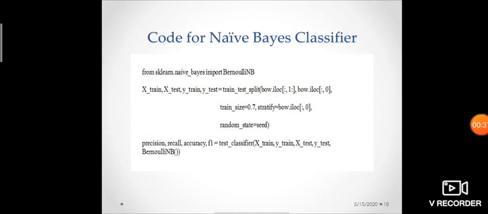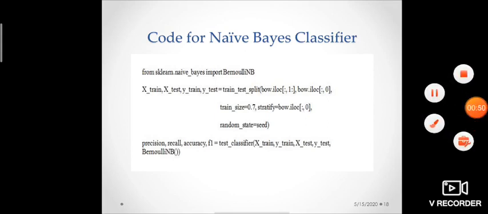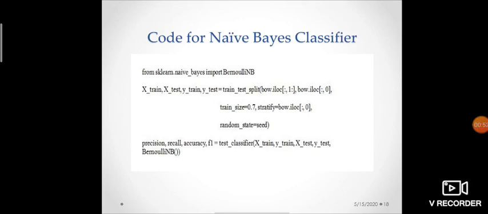We trained and tested 3 classifiers on this training data for this module. The first one is the naive Bayes classifier. We used sklearn for importing and using Bernoulli's naive Bayes classifier. Here we are calling Bernoulli's classifier for training purposes. We have trained the naive Bayes classifier by using a 7:3 mechanism. That is, 70% of the data is for training and 30% is for testing.